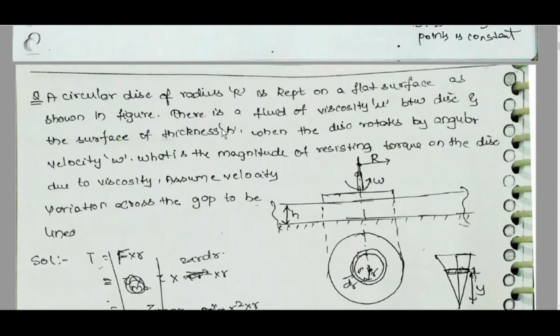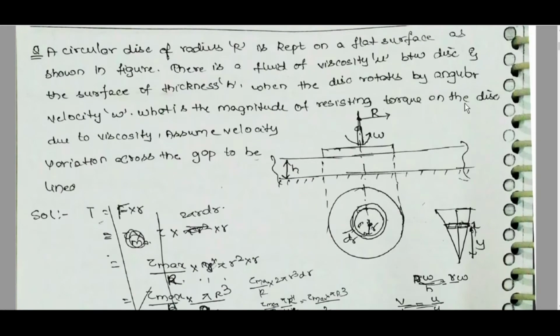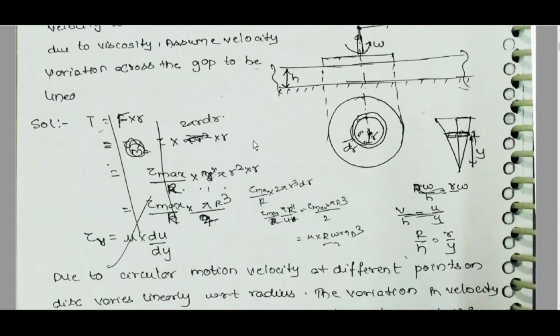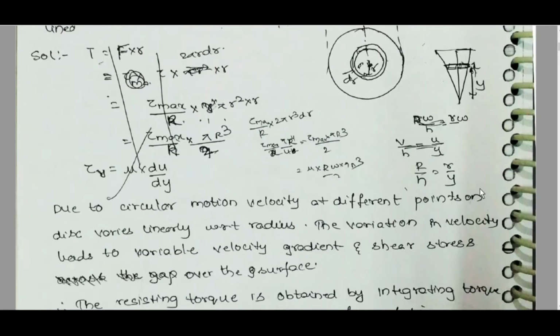A circular disc is kept on a flat surface with a fluid of viscosity mu, rotating with angular velocity omega. Find the magnitude of the resisting torque on the disc due to viscosity. Due to circular motion, velocity at different points on the disc varies linearly with radius.